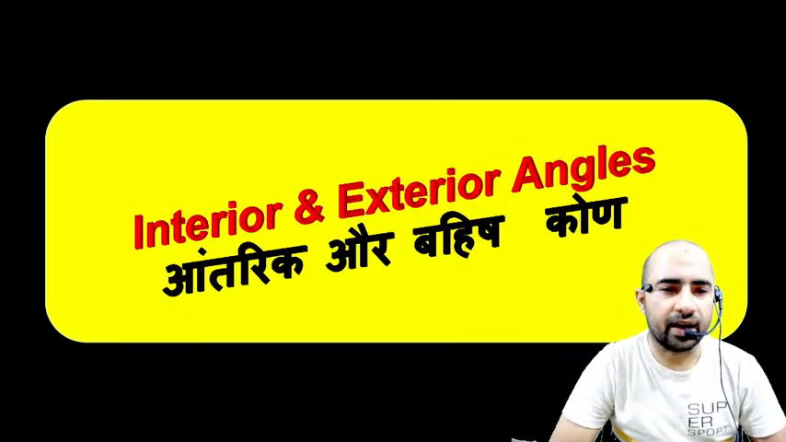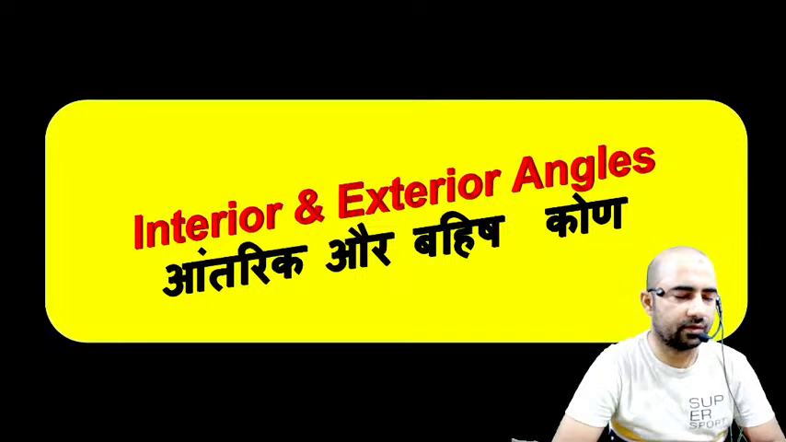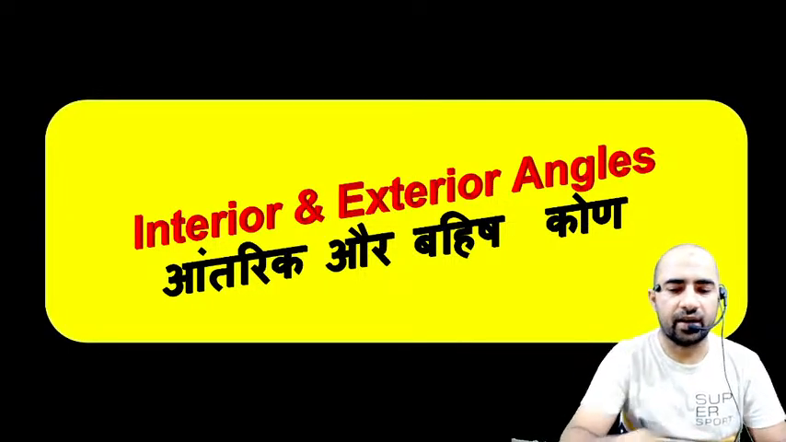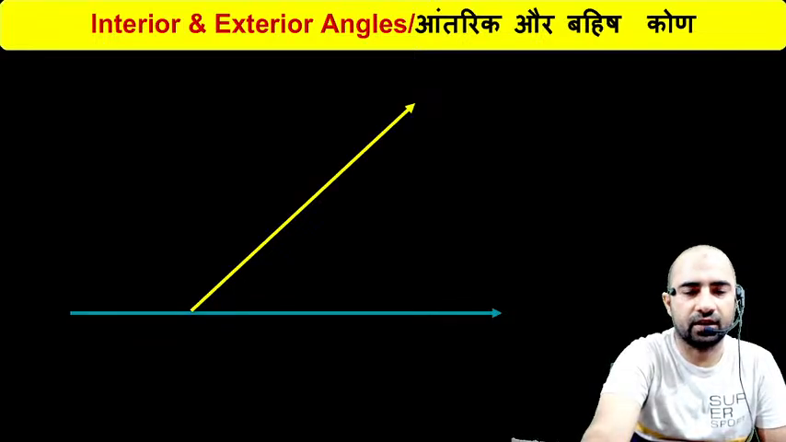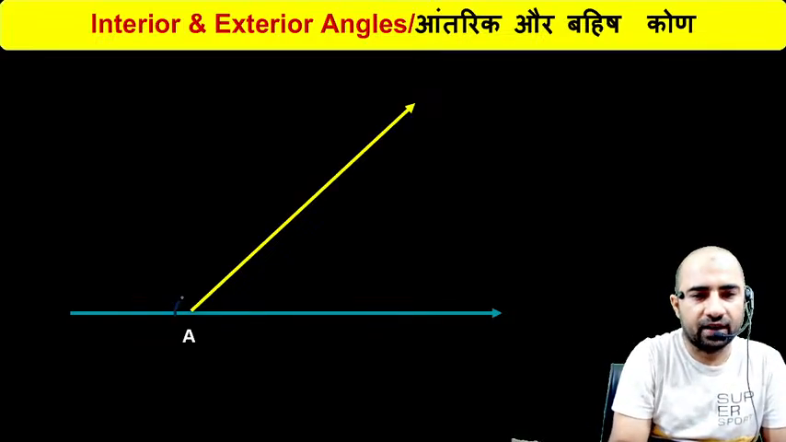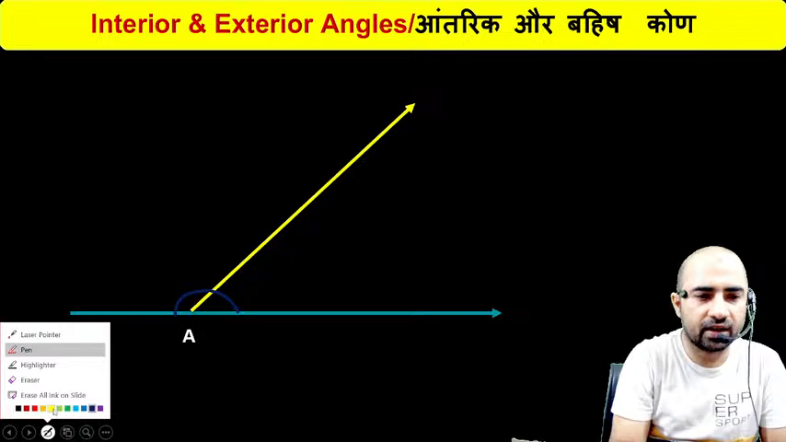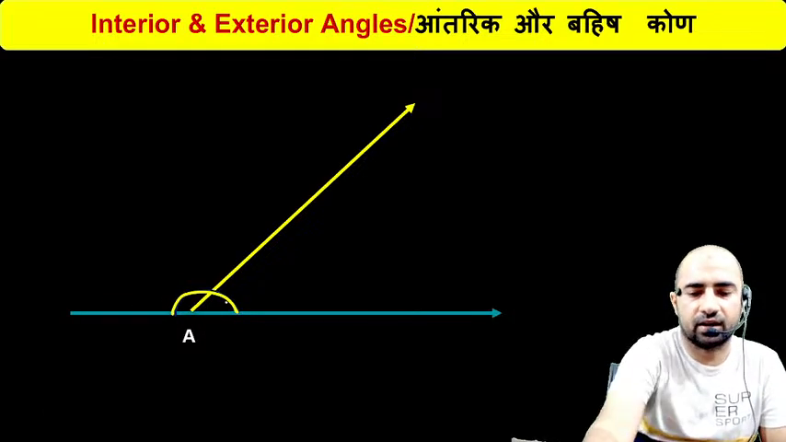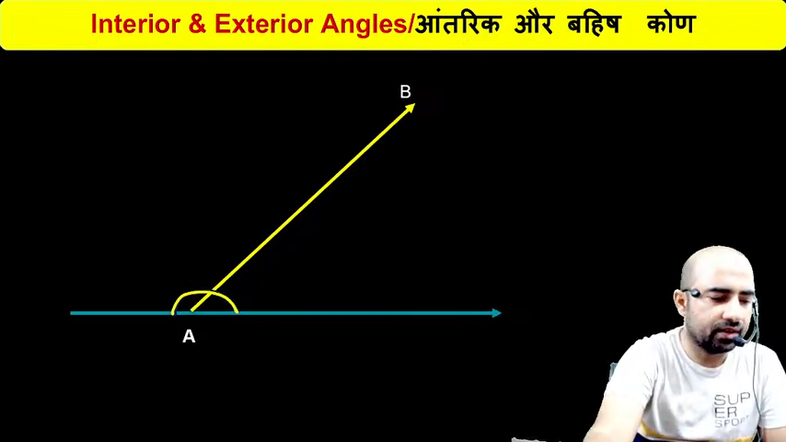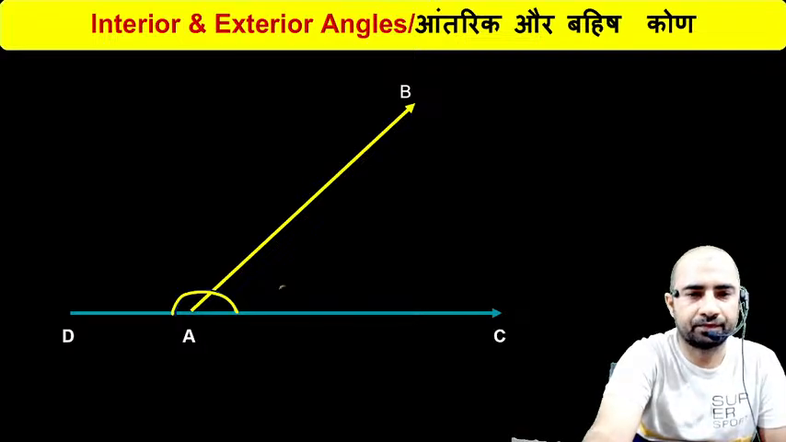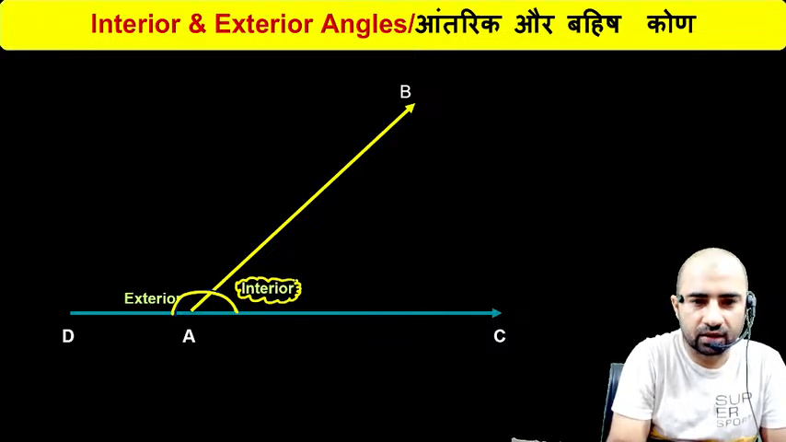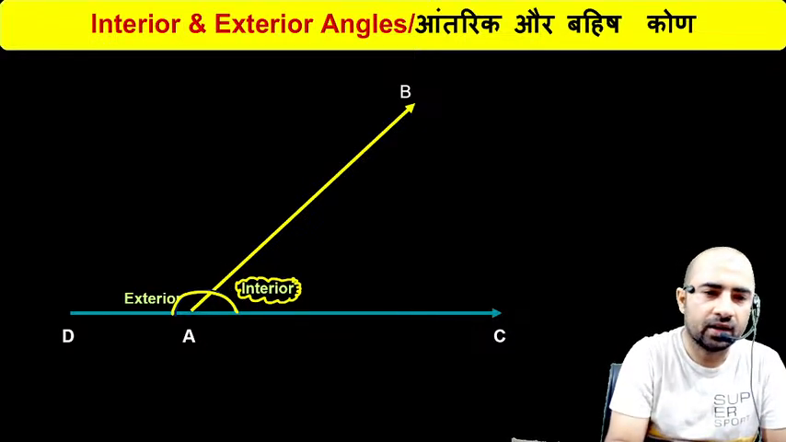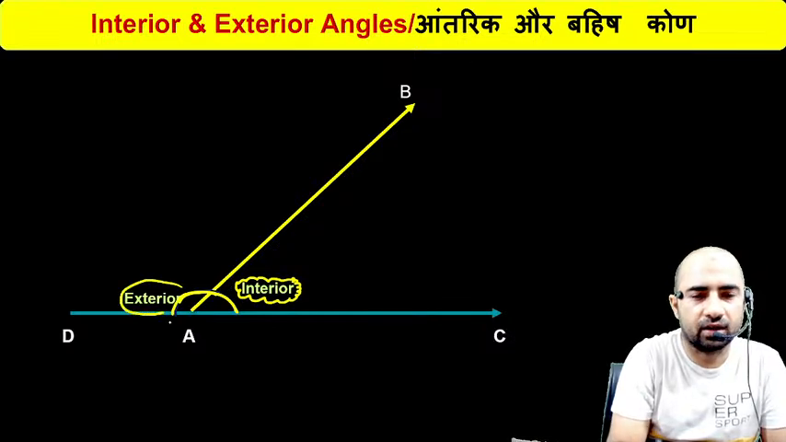Now interior and exterior angle. What is the concept of interior and exterior angle? Just see here guys. We have this straight angle, and any straight angle is equal to 180 degrees. Now we have divided this straight angle into 2 parts. This small angle is called the interior angle, and this large angle is called the exterior angle, right?